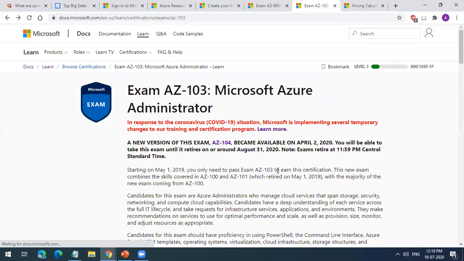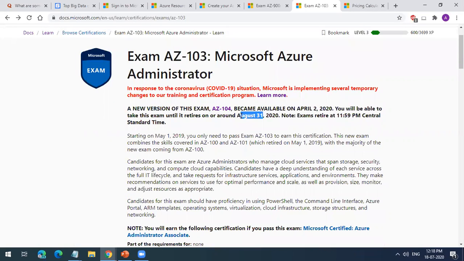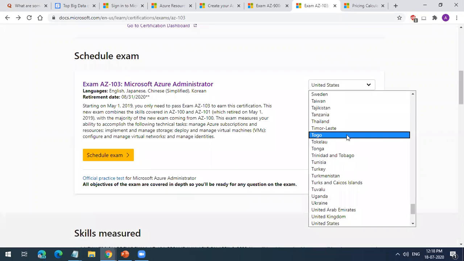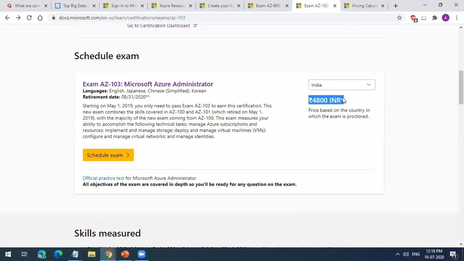But I advise you guys to get this prepared and go for 103 directly if you are doing it before 31st August. Because on 31st August, the cost is, I think, 4,800 rupees. If you include 18% GST, it will cost you 5,664 rupees per exam. Okay.